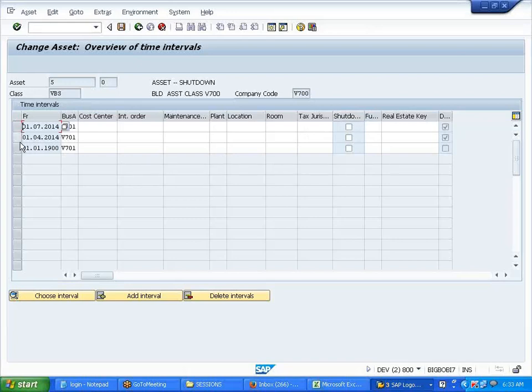So don't consider this. If you check this, then this asset will be, one second, whether it will allow delete, no it will not. So my asset is deactivated from which date? From this date, right? There should not be any depreciation calculation from this 4th month till 7th month. So you will not select shutdown from this to this. You just select from where the shutdown should start, and leave it.